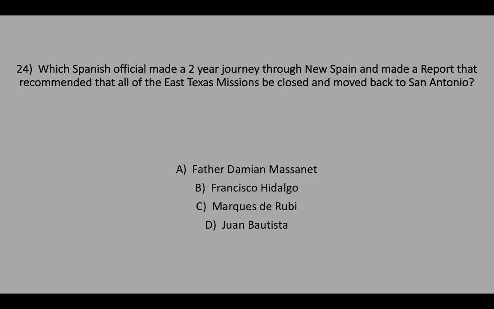Number 24. Which Spanish official made a 2-year journey through New Spain and made a report that recommended that all of the East Texas missions be closed and moved back to San Antonio? A. Father Damian Massanet. B. Francisco Hidalgo. C. Marques de Rubi. D. Juan Bautista.